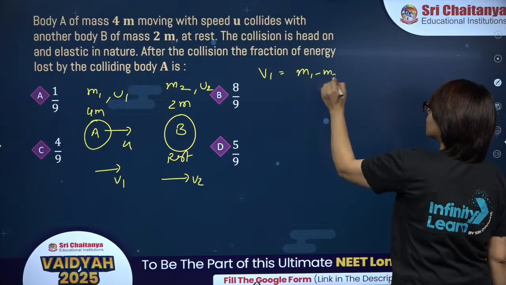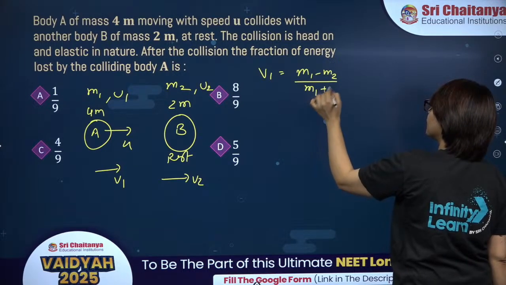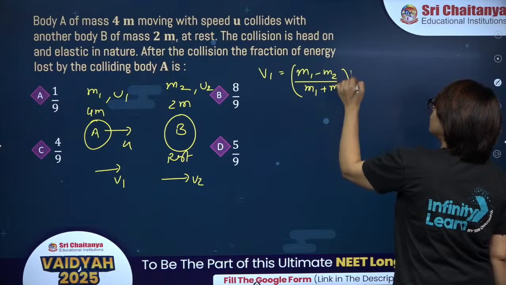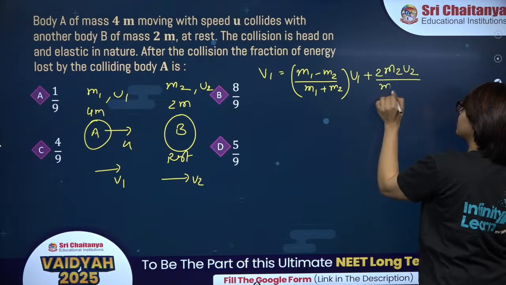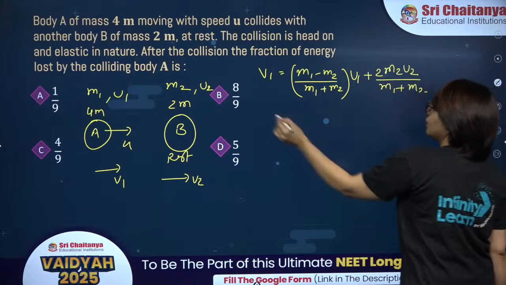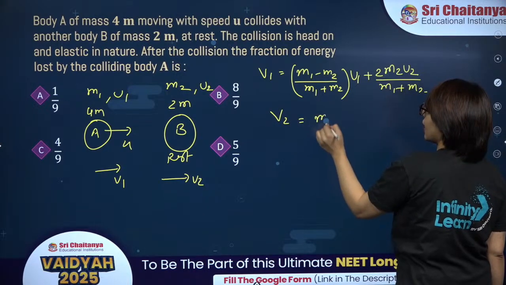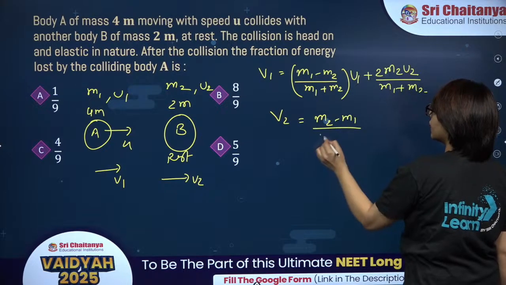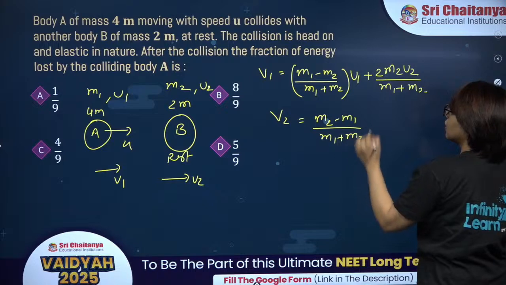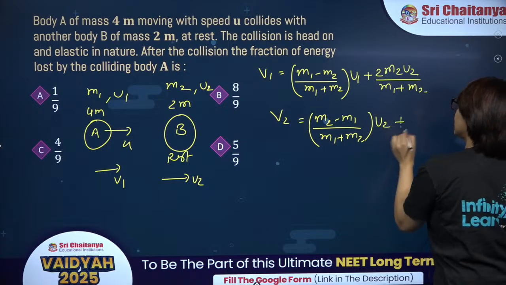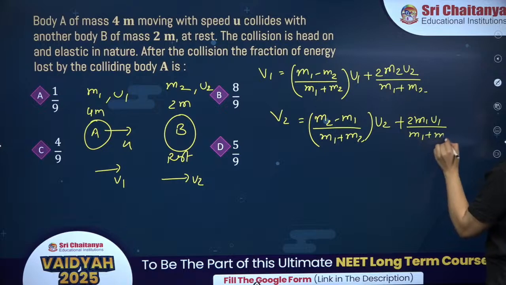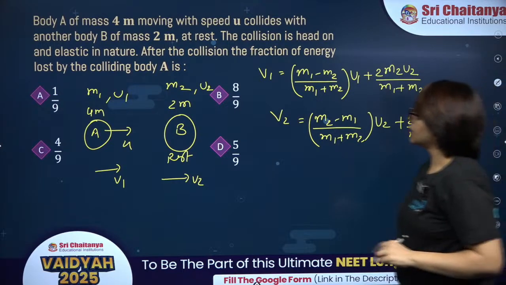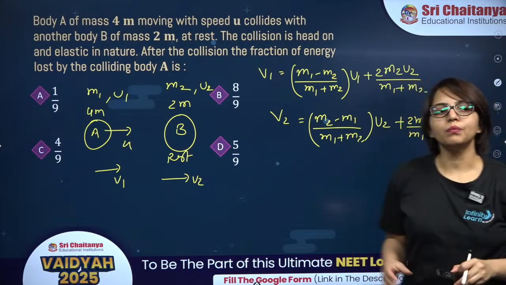V1 will be (M1 minus M2) divided by (M1 plus M2) into U1, plus 2 M2 U2 divided by (M1 plus M2). And V2 is (M2 minus M1) divided by (M1 plus M2) into U2, plus 2 M1 U1 divided by (M1 plus M2). Okay. Now we just have to find what is the energy lost by body A.